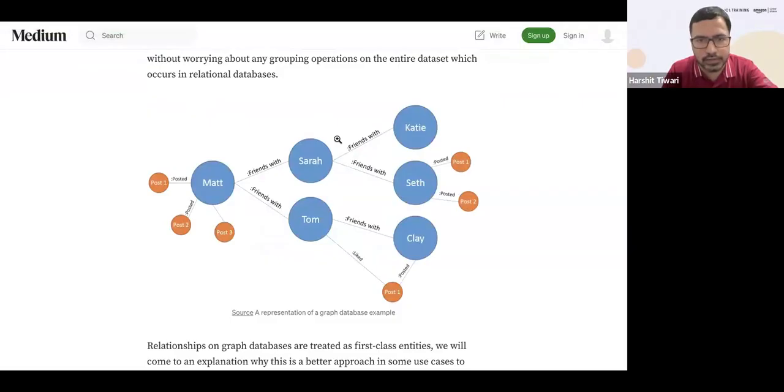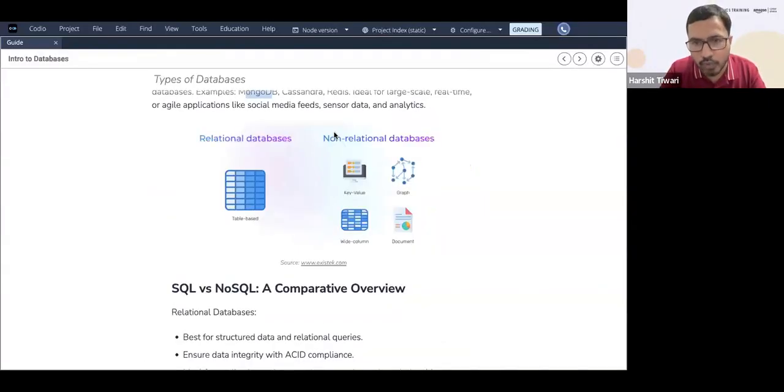For example here, I'll give you a quick image view of how graph works. Let's say this is Matt. Matt has made some posts on, let's say, Facebook or Twitter: post 1, post 2, post 3. Matt is friends with Sarah. Sarah is friends with Katie and Sid. Matt is also friends with Tom. Tom is friends with Clay. Clay has made this particular post, and Tom has liked this particular post. Sid has made this post. So like this, that is graph. That is how the database for graph is stored.